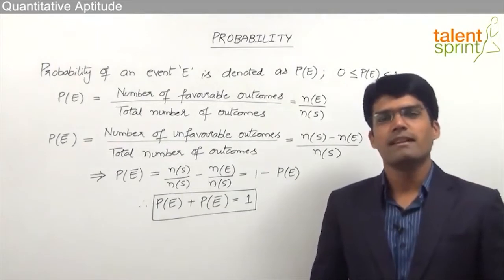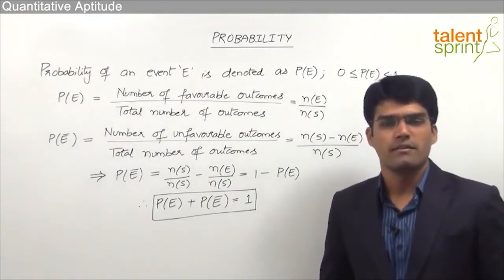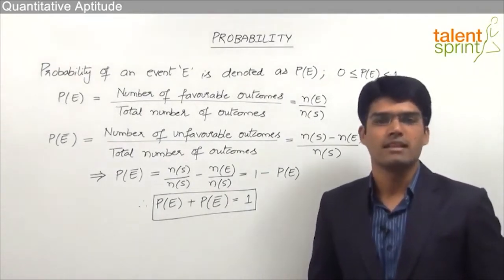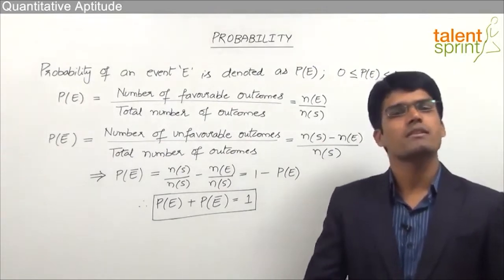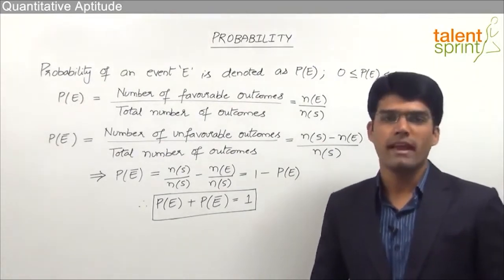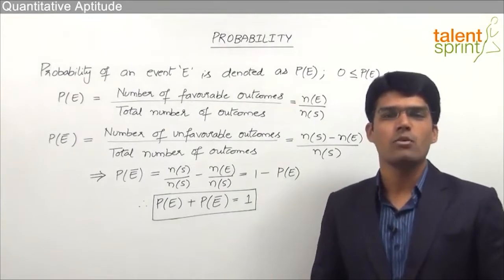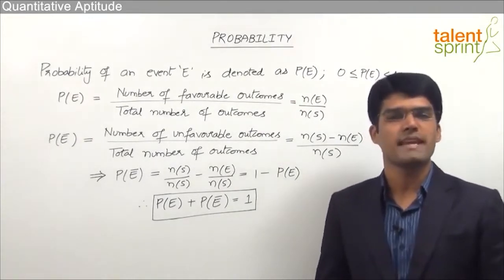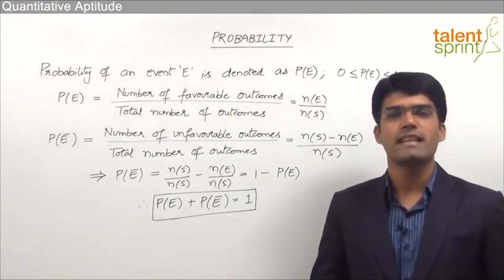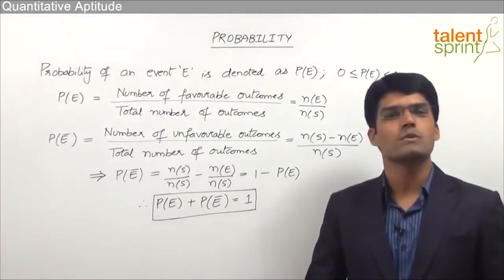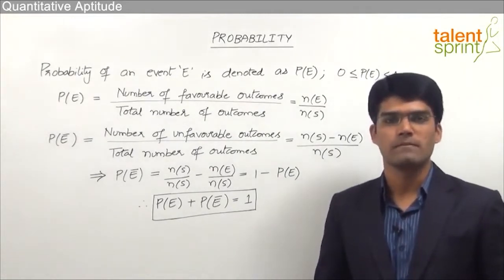For example, let's say that we have a biased coin which has got heads on both the sides. Now when we toss such a coin, what is the probability that the outcome is head? We know that the definite outcome there would be head. Why? Because on both the sides we have head here. So we say that the probability of head here is 1. That is the maximum probability.